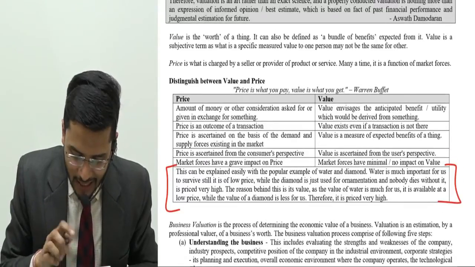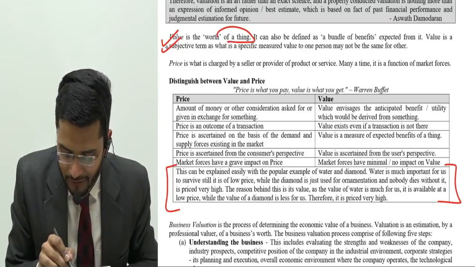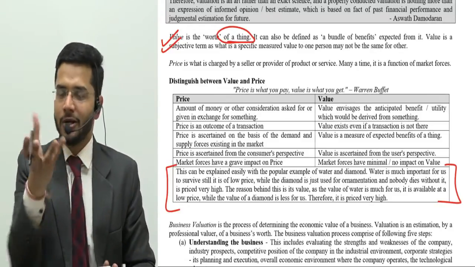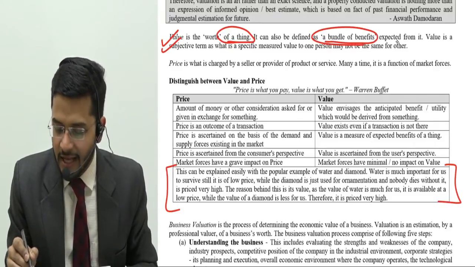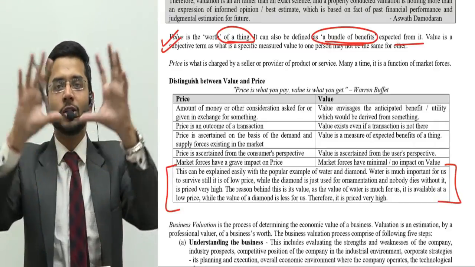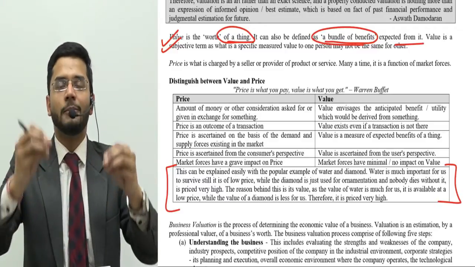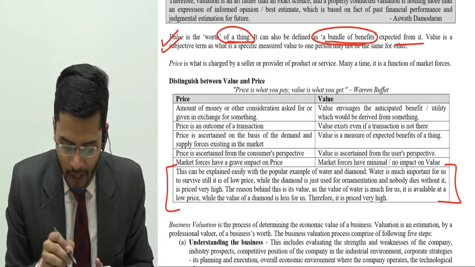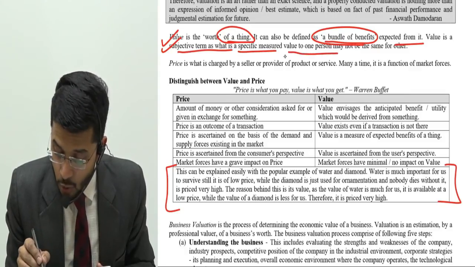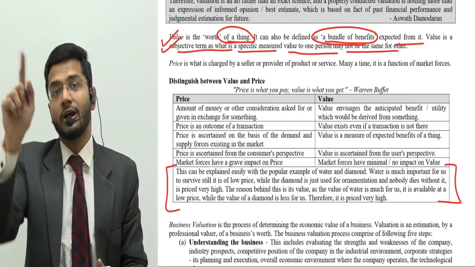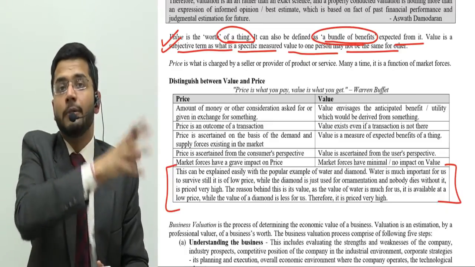So let's come to the definition, and let's see what examples are given for this diamond and water paradox. So guys, value is the worth of a thing. What is the worth of a particular thing? It can also be defined as the bundle of benefits expected from it. What are the cumulative benefits expected from a particular thing? That is value. Value is a subjective term, as what is a specific measured value to one person may not be the same for another. So value might differ from person to person.